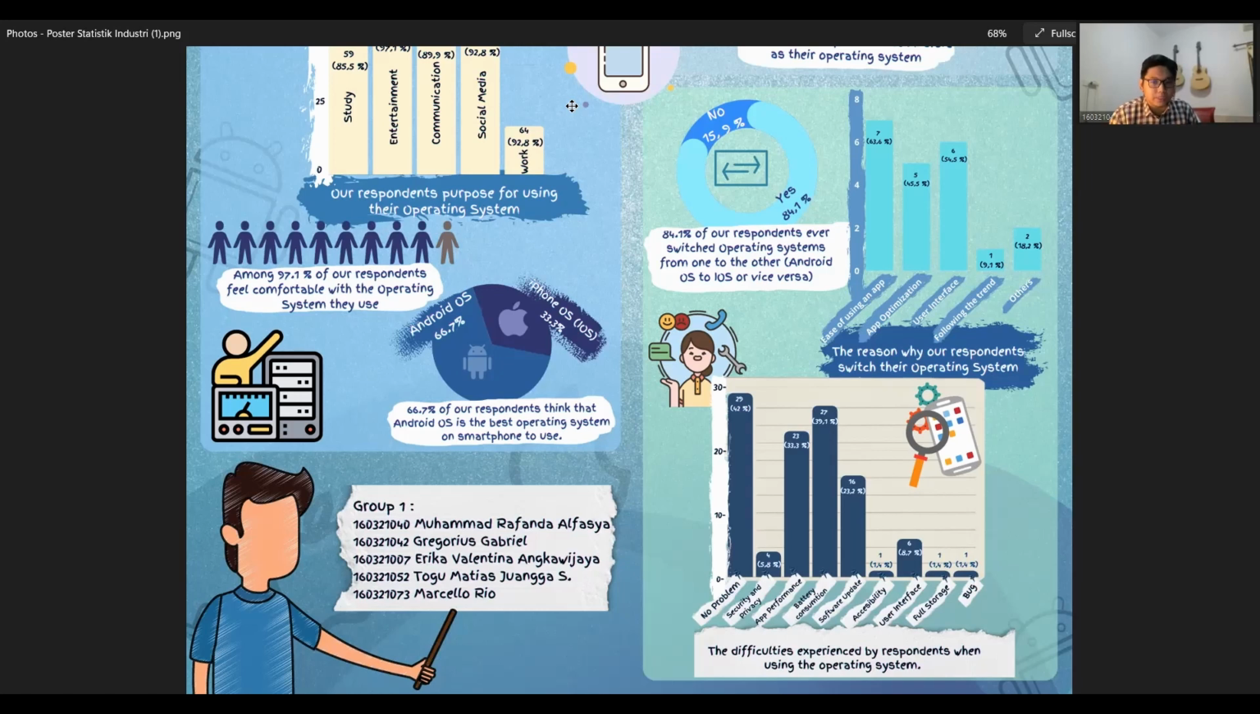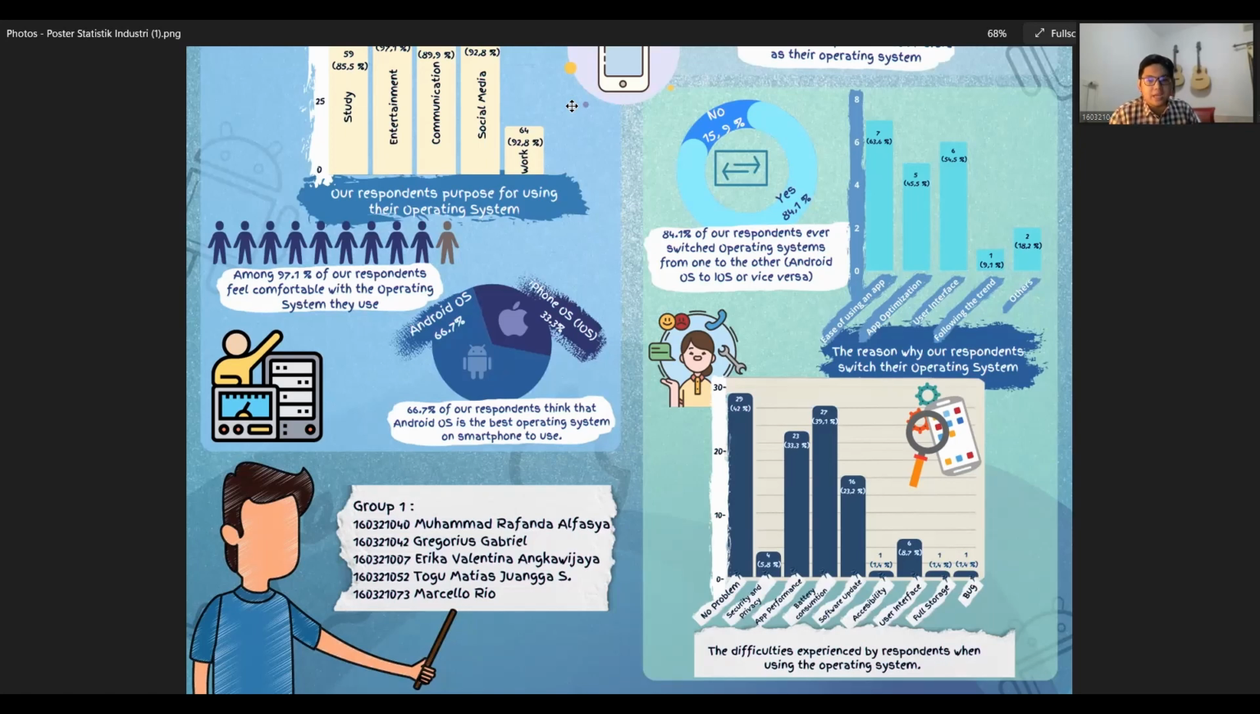For the next data we got from our questionnaire, 84.1% of our respondents have ever switched operating systems from one to the other, like from Android OS to iOS or vice versa. We chose to use a pie chart for this data because we only gave the respondents two options of answer and they can only choose one, and because of that it'll be easier for the readers to read the chart because it only shows two options.